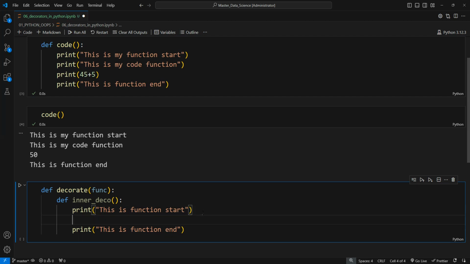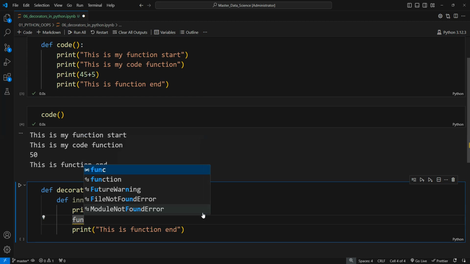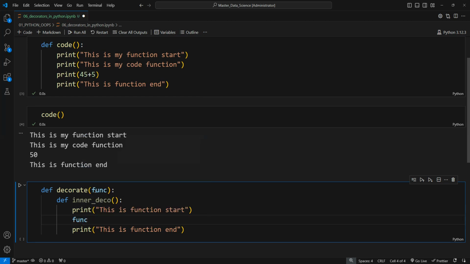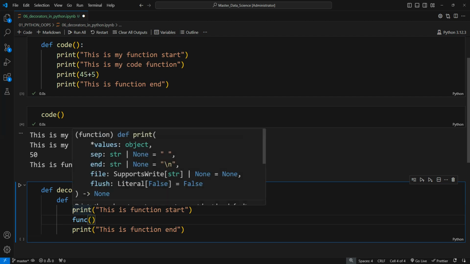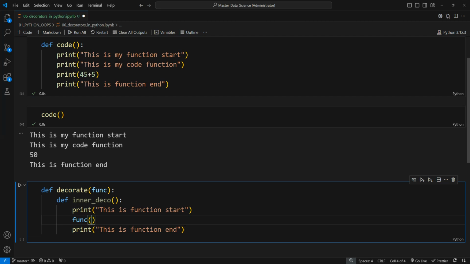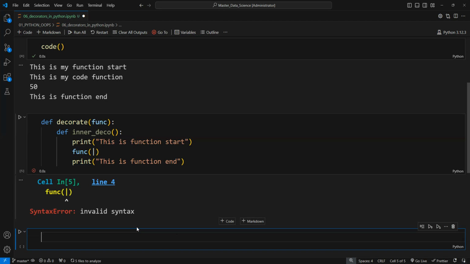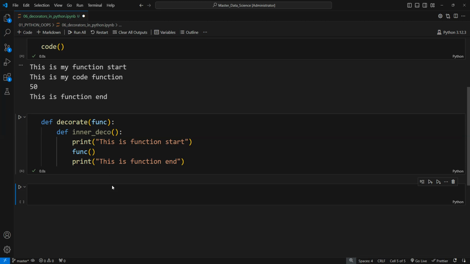Now here we have to call the function. Whenever we use this decorator on our function, it will work inside these lines. At the start of the function this line will be printed, and at the end of the function this line will be printed. Now if I run it, let me just remove this. Now if I run it, it executes successfully.